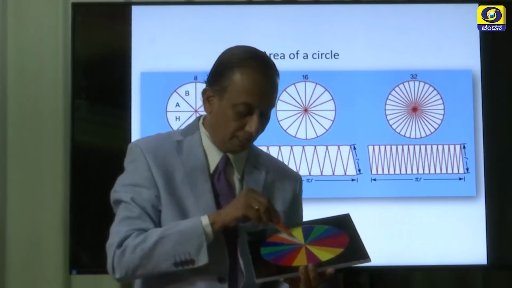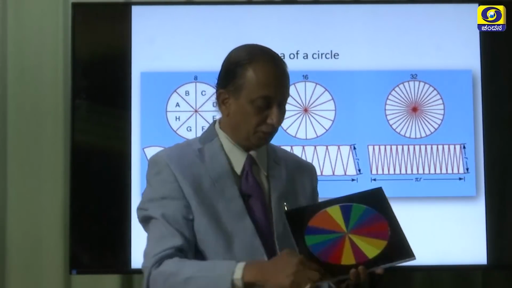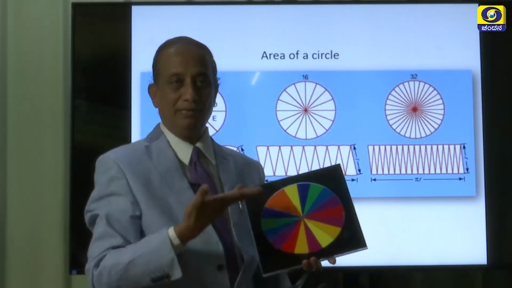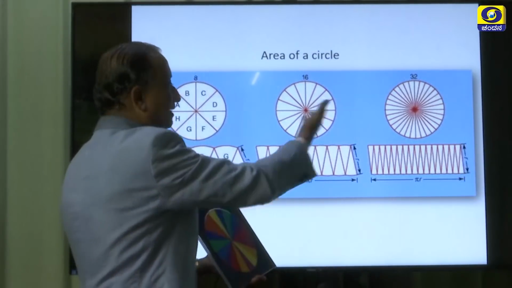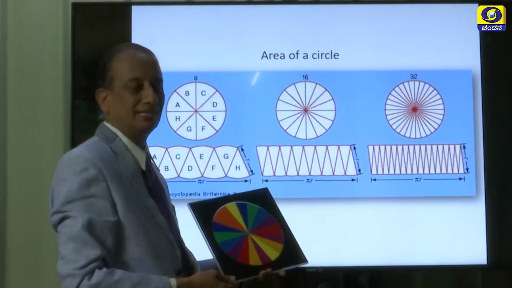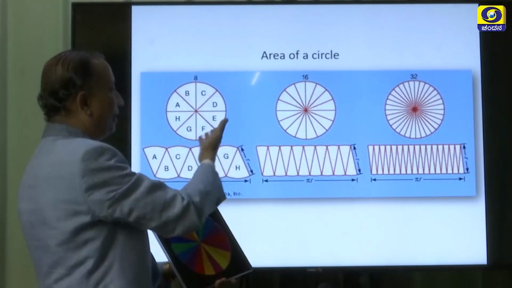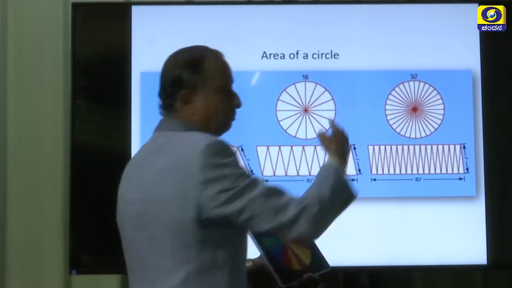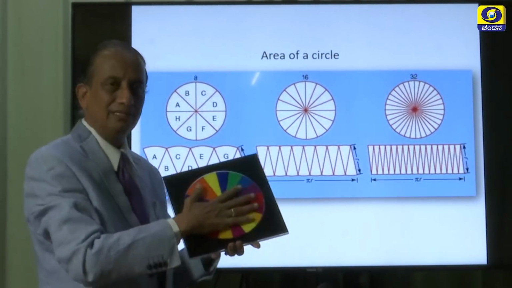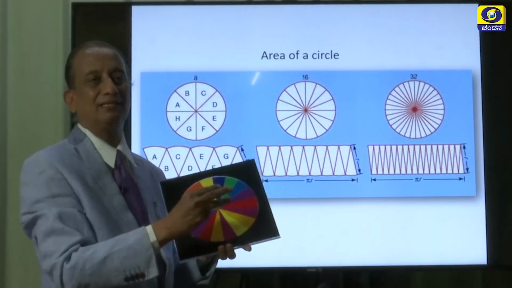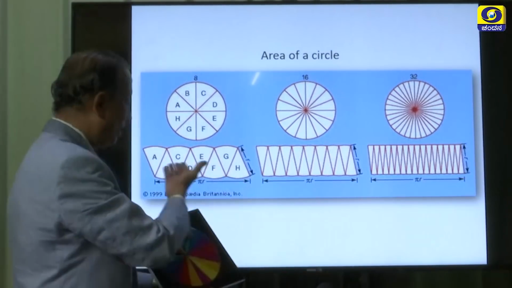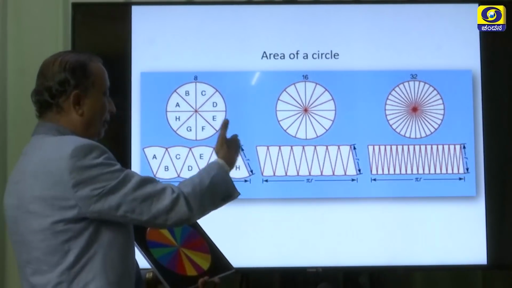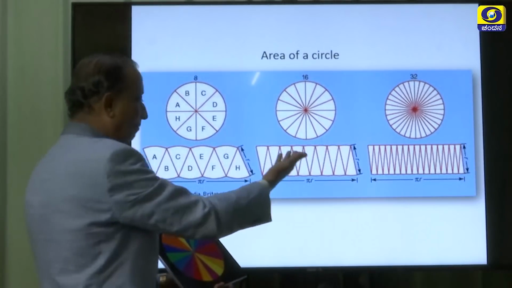See, the entire circular region is divided into 18 sectors here, but it is possible to make a good number of sectors. In this, it is divided into 8 parts, this has 16 parts, and here 32 parts are there. Now, using these sectors, you take them one by one and try to organize them in the form of a rectangle, a parallelogram like this.